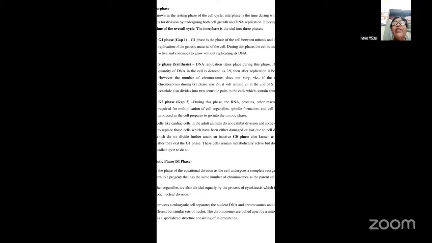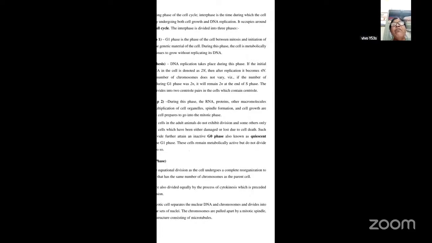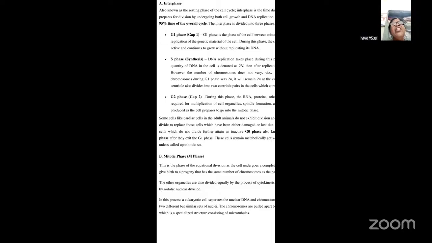During this phase, the cell is metabolically very active and it continues to grow without replicating its DNA. Only initiation will take place, but it will not replicate. So that is why it is called the G1 phase. It is a phase between the mitosis and the initiation of the replication of the genetic material. Here the cell is very active and continues to grow without replication of DNA.